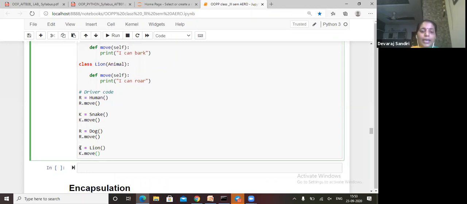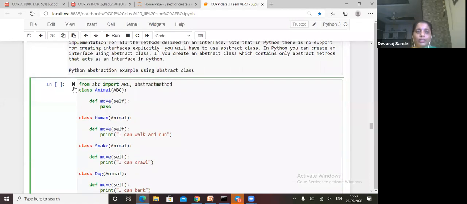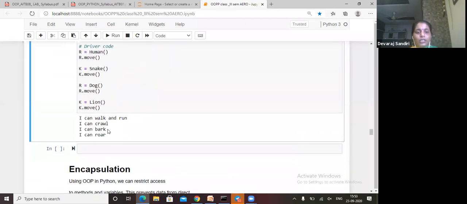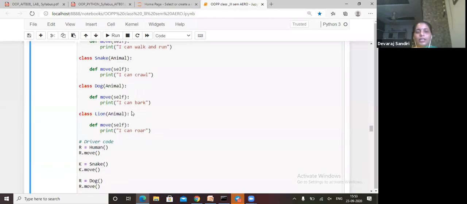So here k is equal to Lion, k.move, this move function will go to self of this. What is the use of self? The self variable will work only inside that particular class. It will run this print, I can roar. So what is the output? We will check it here. See here, I can walk and run. R, k, r, k, so two r and two k means a total of four outputs. You got four outputs. That is up to abstraction, any doubts students?